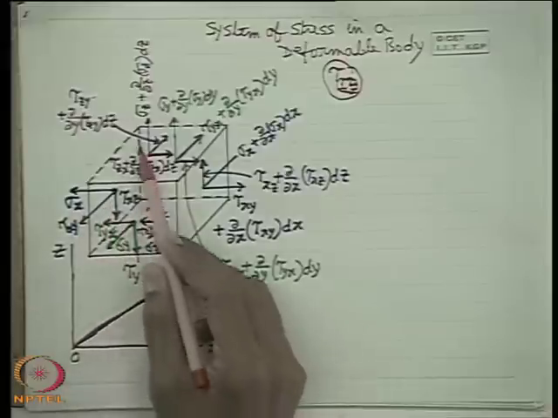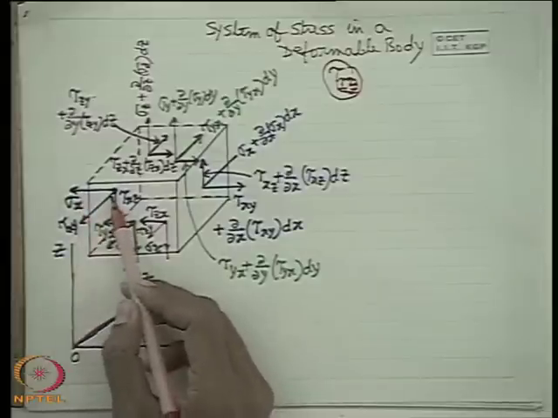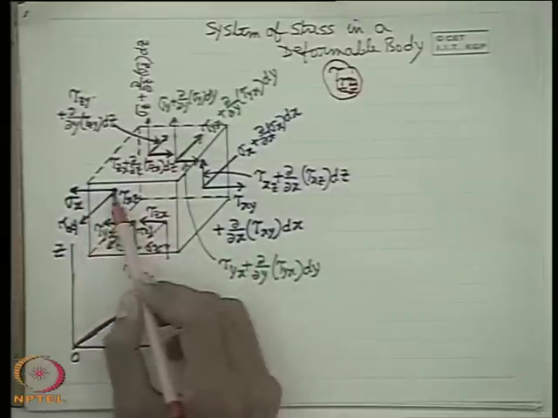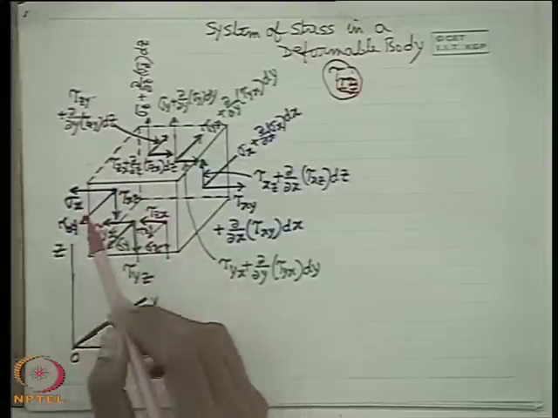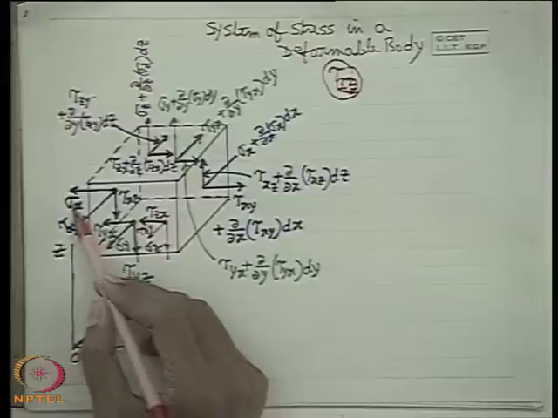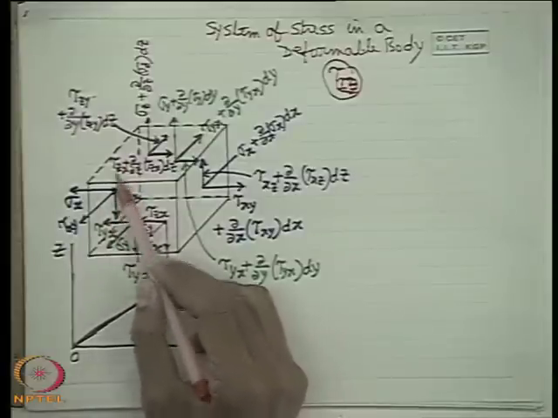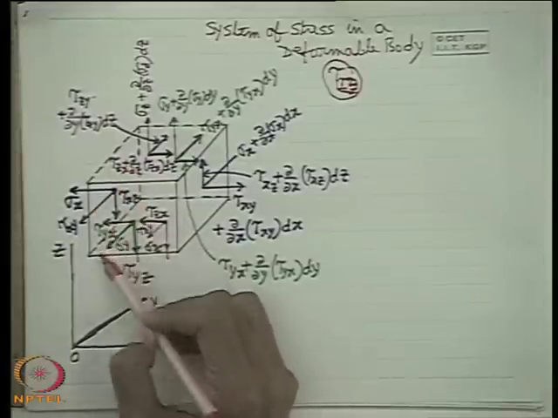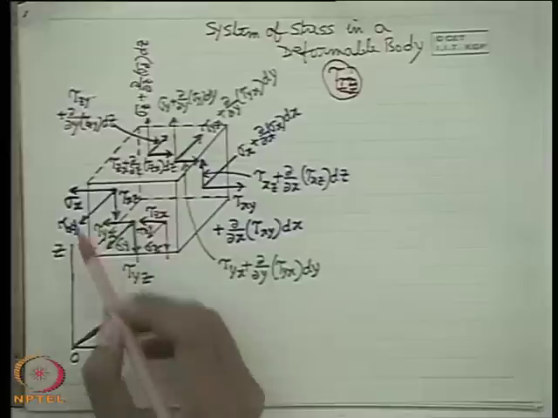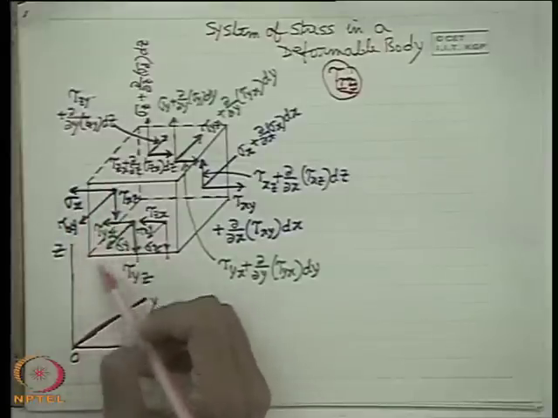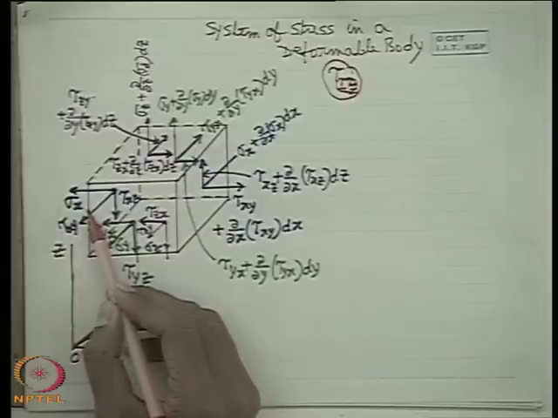Now when a stress acts on a plane and along the direction normal to the plane, that means perpendicular to that plane, then that stress is a normal stress, and this is usually denoted by sigma. The stresses acting along the plane, not normal to the plane but in different directions, are known as shear stress, as you know, and denoted by tau. So when we write sigma on any plane, its direction is fixed. So therefore sigma is not denoted with 2 suffixes.